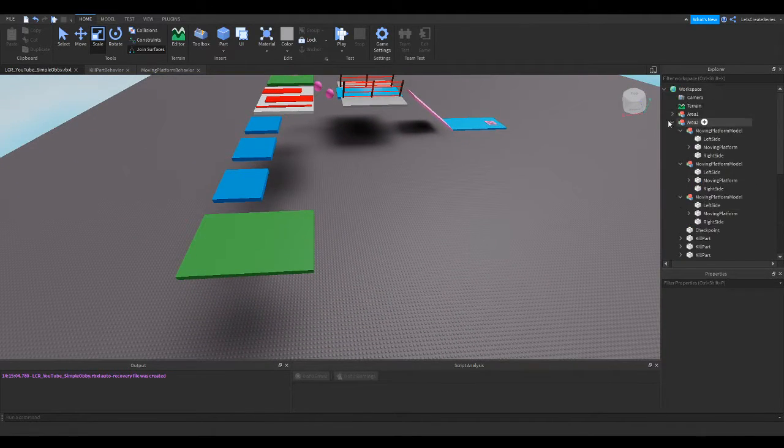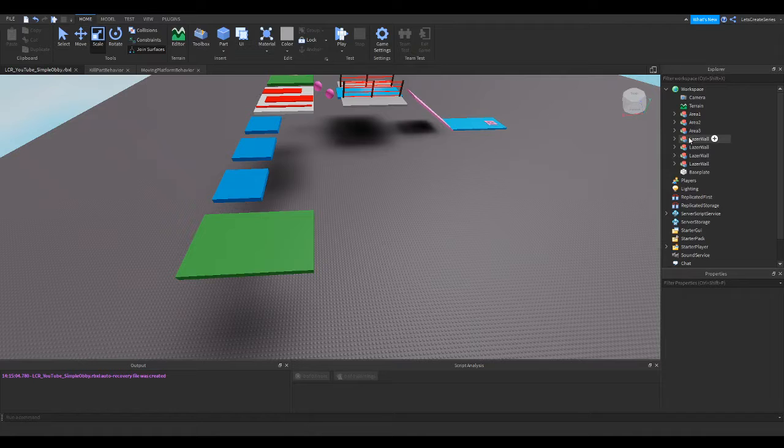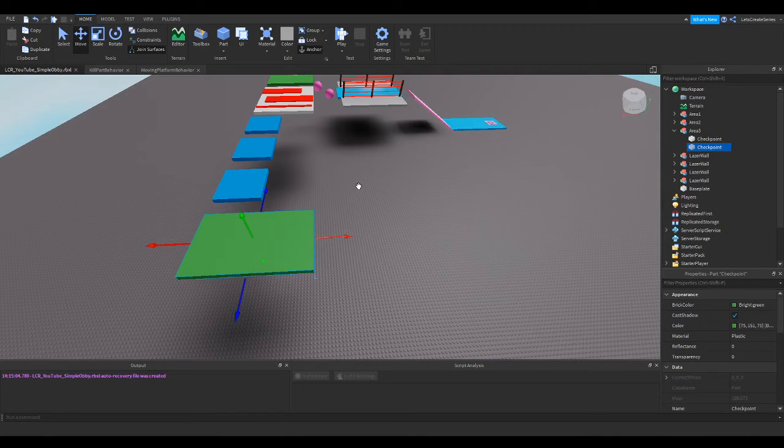If we go into our Explorer on the right side, we can minimize our area 2 if yours is expanded. Mine was. We'll expand area 3, and all we have here is a checkpoint. So to make this easy, we'll just duplicate this checkpoint. You can use Control D, Command D, or you can click the duplicate button. So I'll press Control D, and then I'll use the arrows to move it out and make it about a good jump's distance away from the checkpoint.